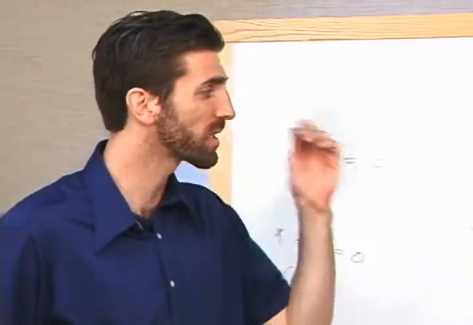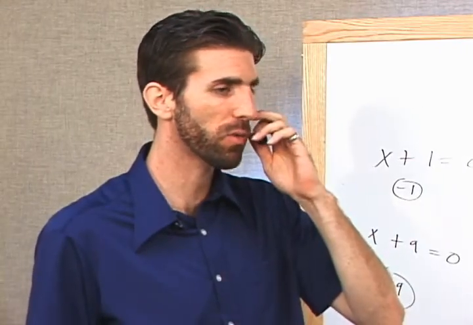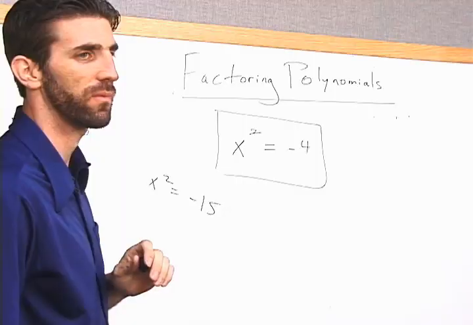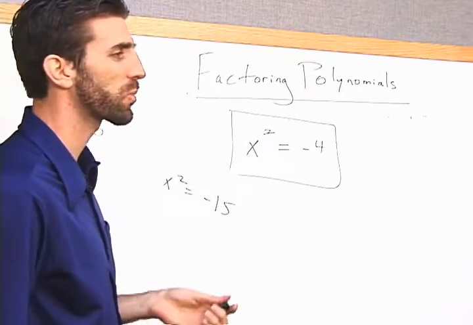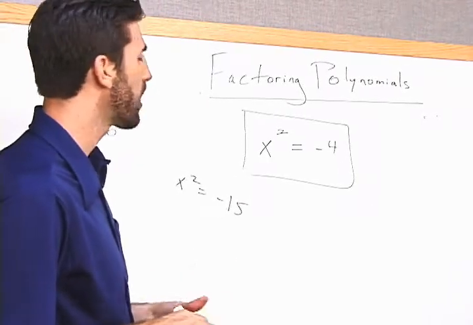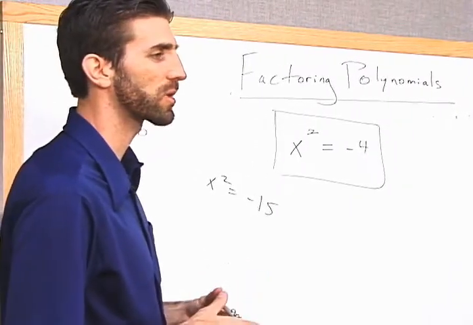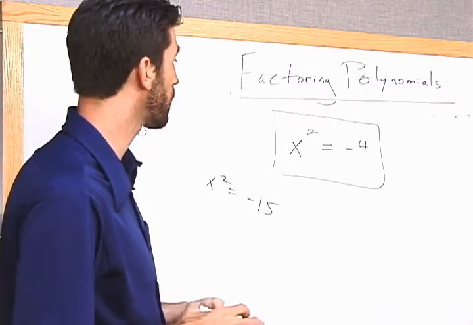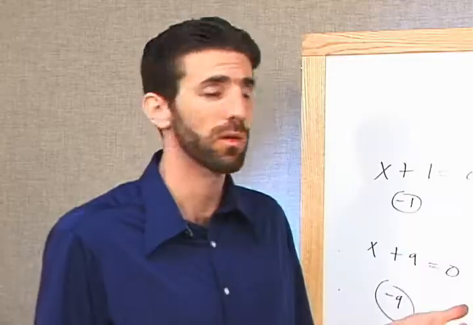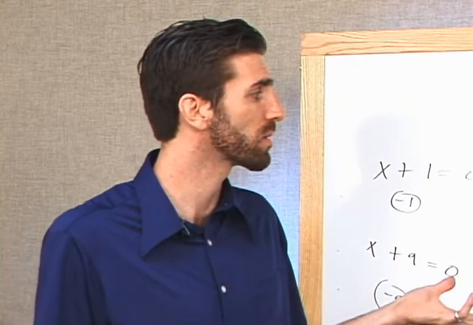What I say is this is not something that we can solve. There's no number times itself that yields a negative. That's the point. So see, algebra can help us in many ways, but we can't solve every single equation, like we can't solve every problem in life. But most problems we can solve, and most problems we can solve in multiple ways.